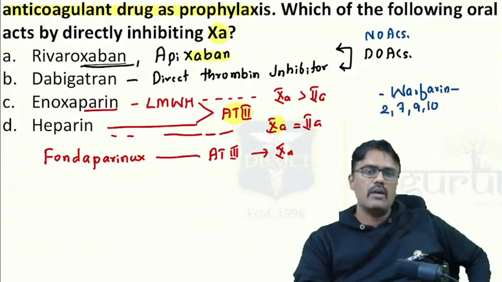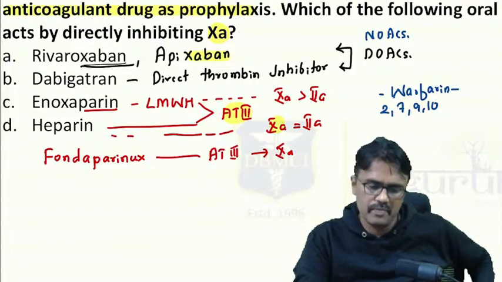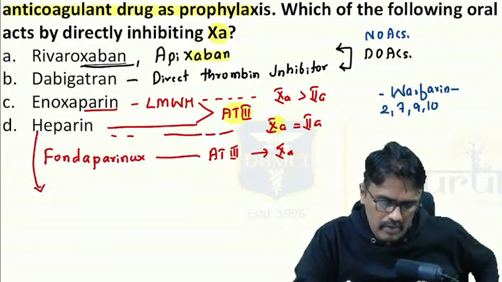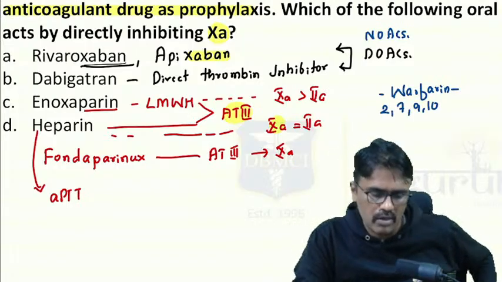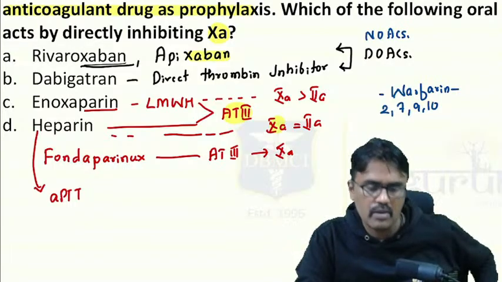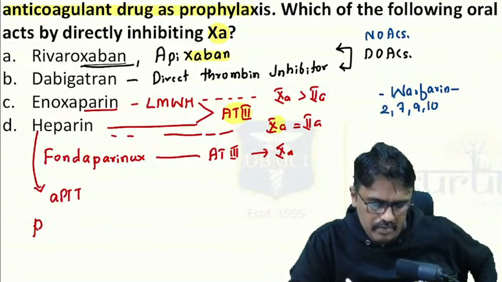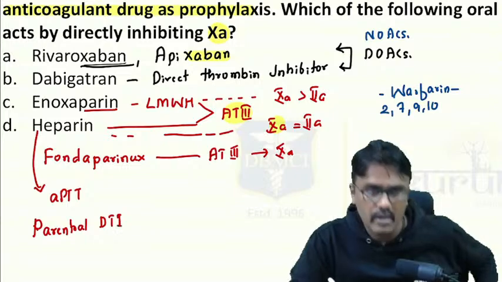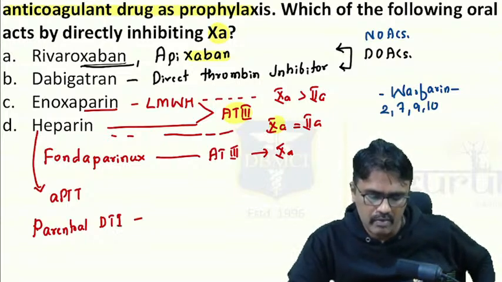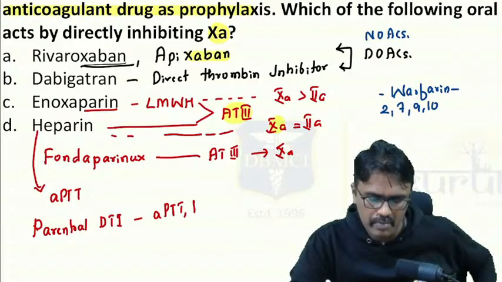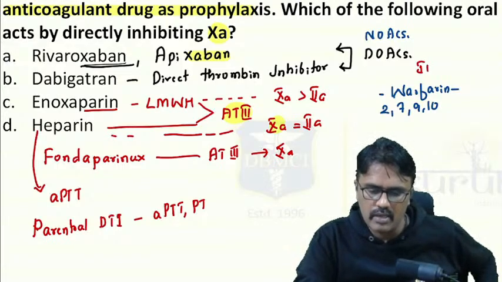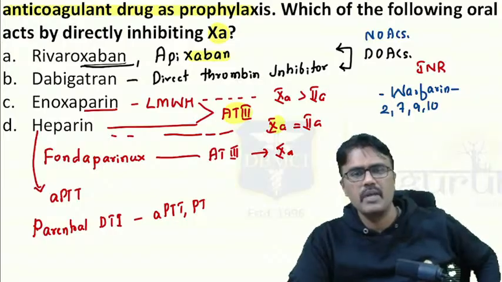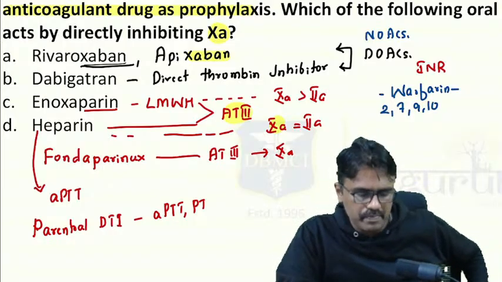Now the next question which is commonly asked is, which of them require lab monitoring? Heparin requires lab monitoring, and you are required to do APTT commonly. Does low molecular weight heparin require that? No. Dabigatran? No. Rivaroxaban? No. Who would require that? Parenteral direct thrombin inhibitors such as hirudin, lepirudin, argatroban require monitoring of both APTT and PT. What about warfarin? Yes, it is mainly the INR, the prothrombin time, international normalized ratio.